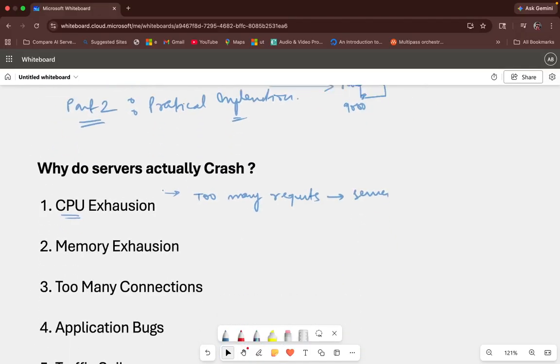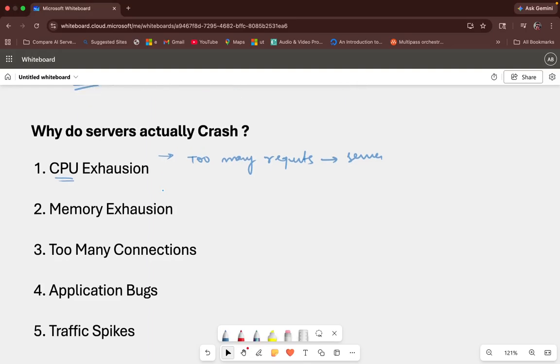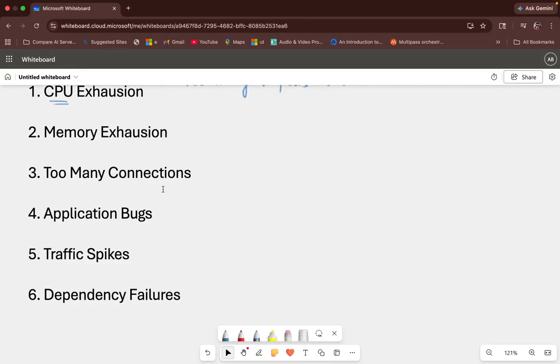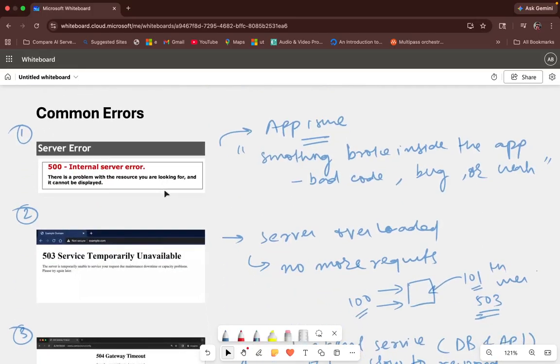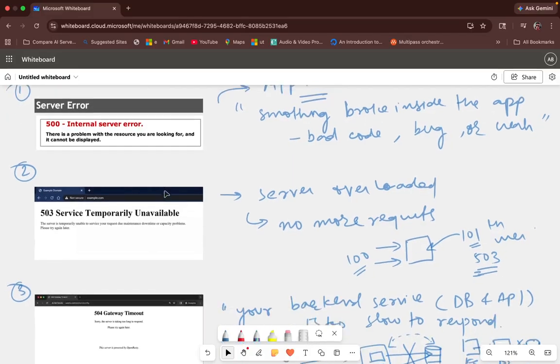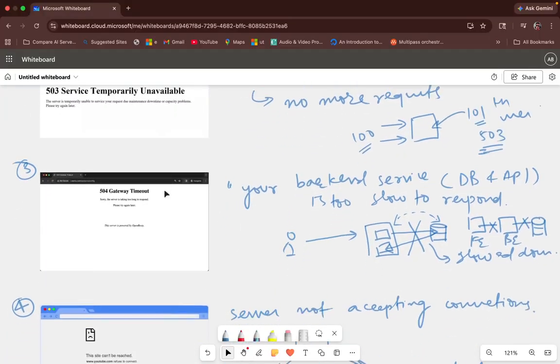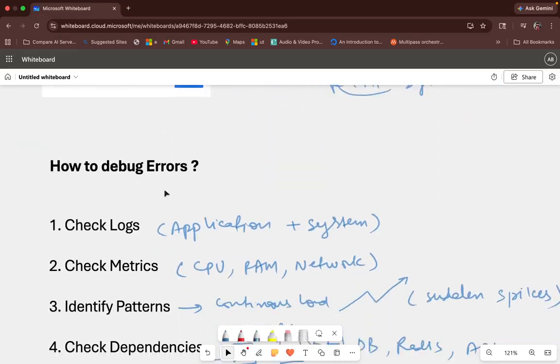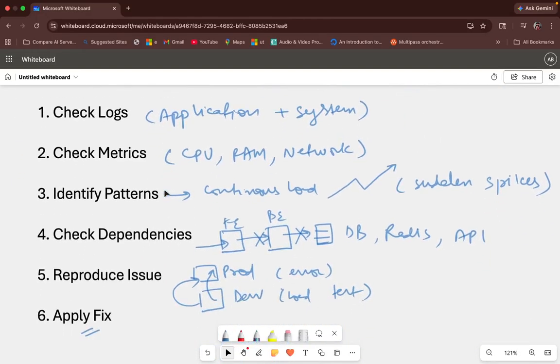Apart from that, we also understood some of the reasons why servers crash: CPU exhaustion, memory exhaustion, too many connections, problems with the application, sudden traffic spikes, and dependency failures. And post that, we also understood some of the common errors that we see: internal server error, service temporarily unavailable, gateway timeout, connection refused, and not enough memory. And then we also understood how to debug it.